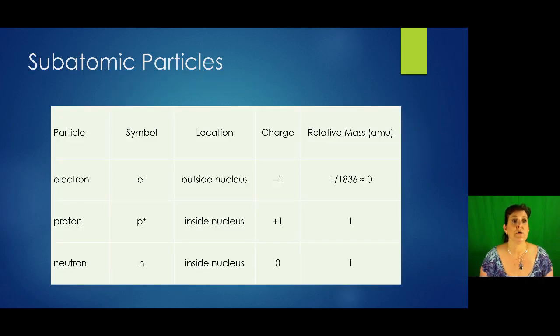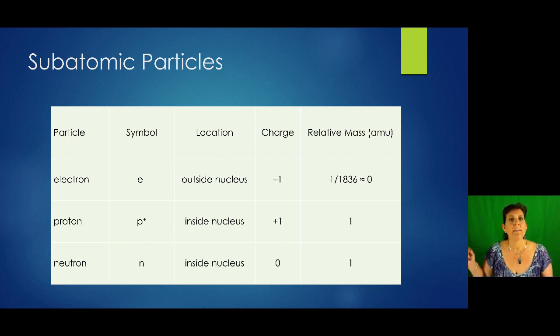And that brings us to the subatomic particles. Let's summarize what we've learned so far in this chart. We have electrons, protons, and neutrons. Those are particles that make up the atom. They are called subatomic particles. Electrons are an e- because they have a -1 charge. They're located outside the nucleus.